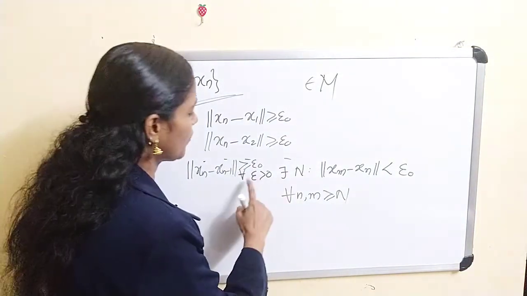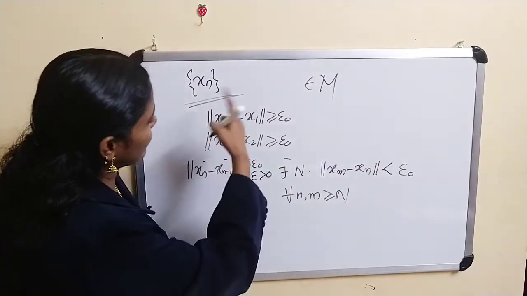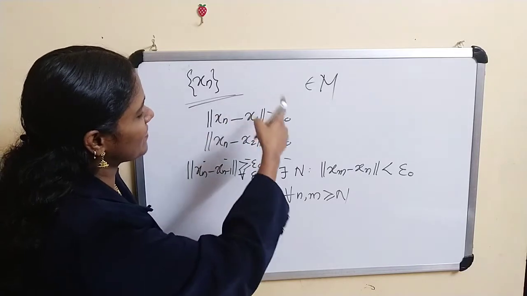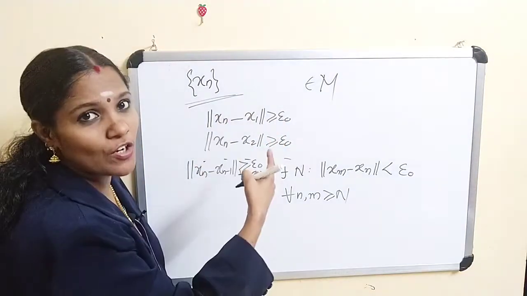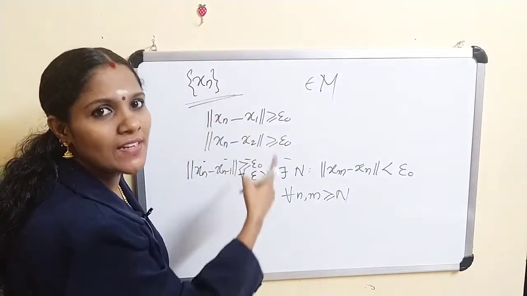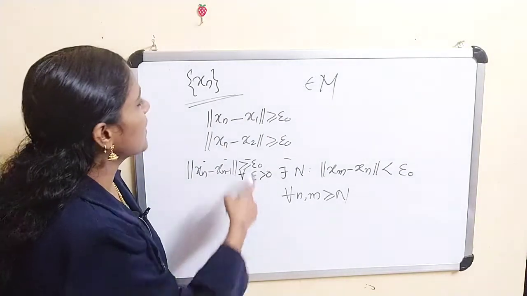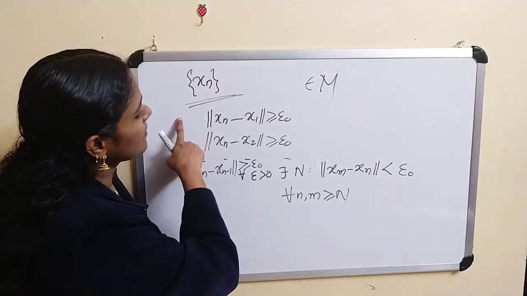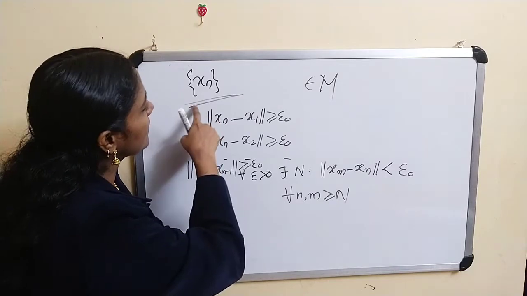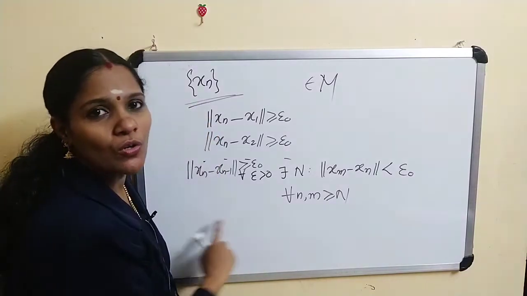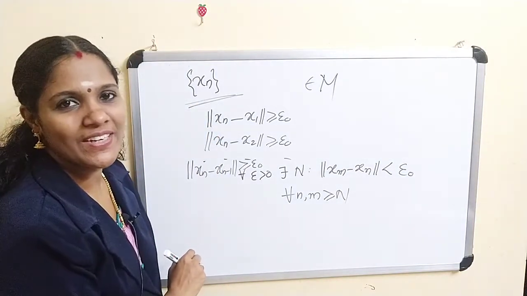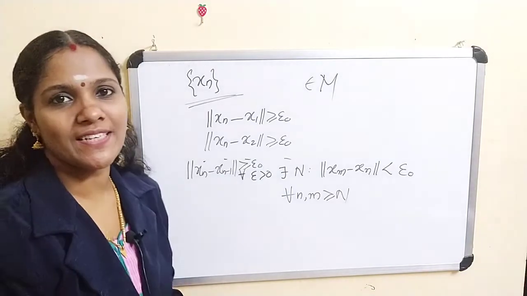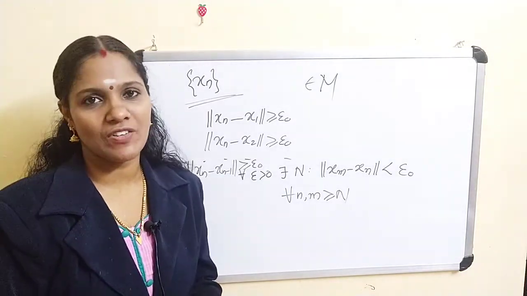We have to prove, as M is relatively compact, that this sequence has a Cauchy subsequence. But clearly this sequence has no Cauchy subsequence, which is a contradiction because we assumed that M is relatively compact.